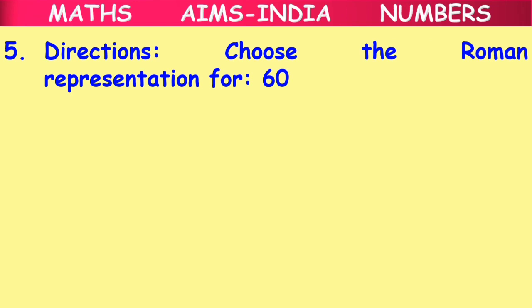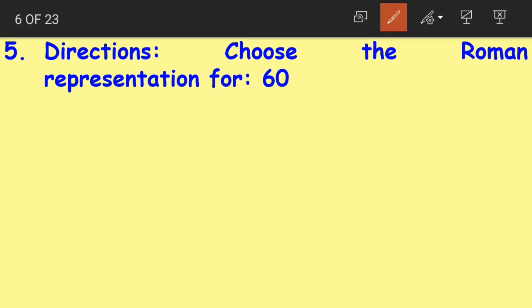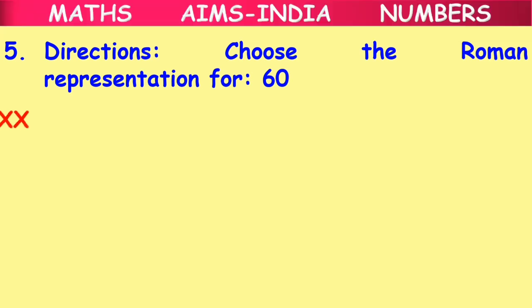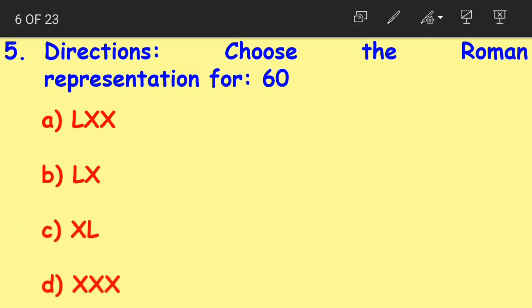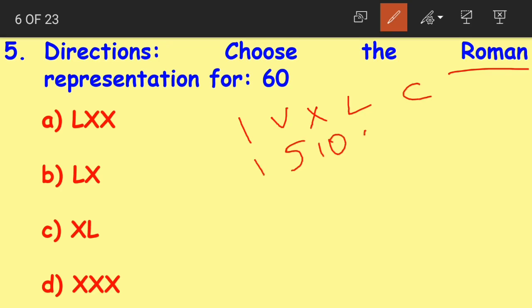Moving on, question number 5. Choose the Roman representation for 60. Option A LXX, option B LX, option C XL, option D XXX. When I say the Roman numerals, what are those children? I, V, X, L, C: 1, 5, 10, 50 and 100.